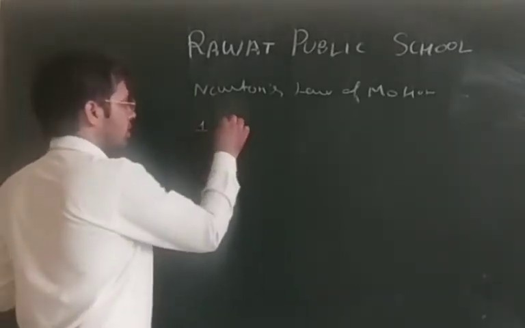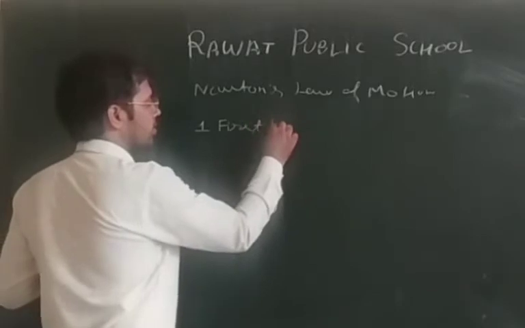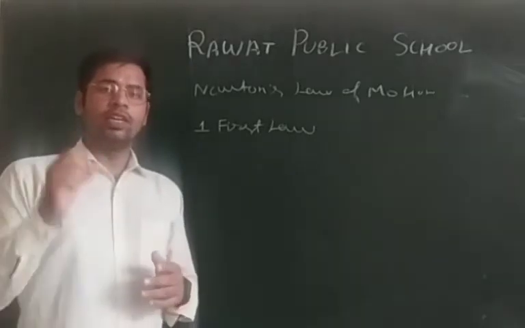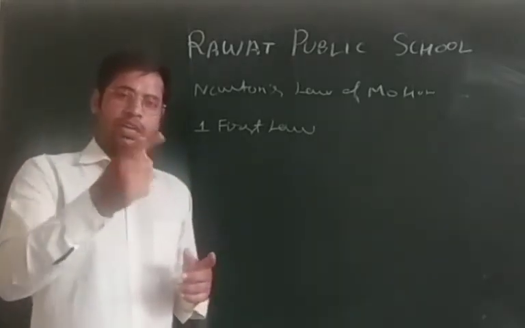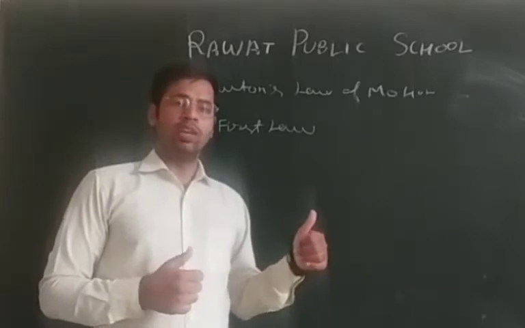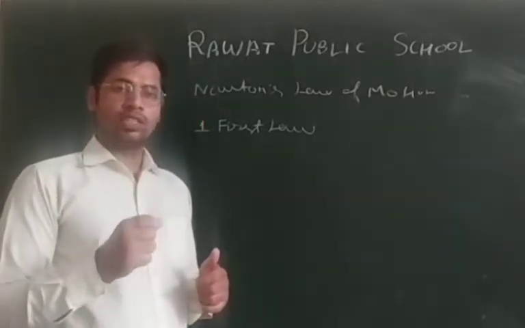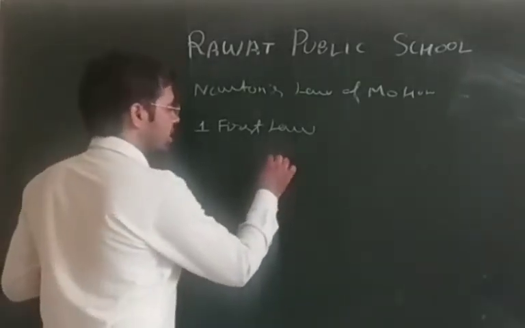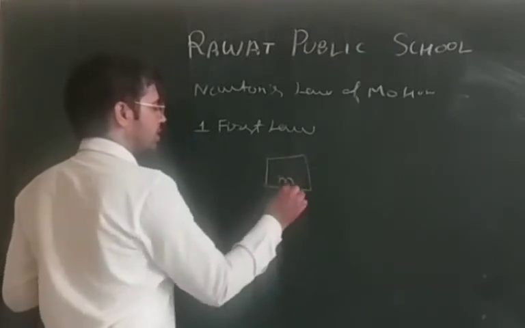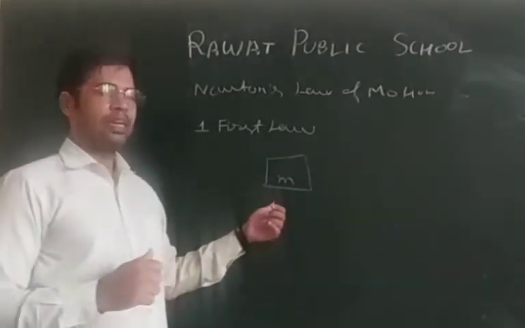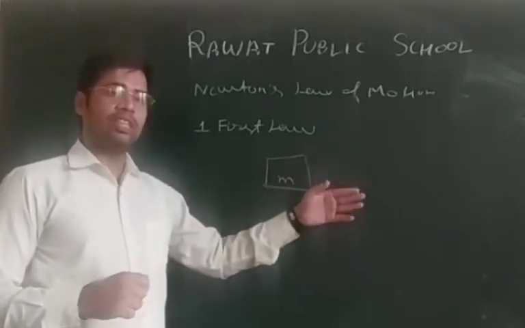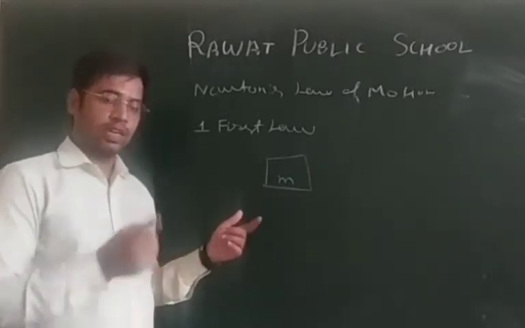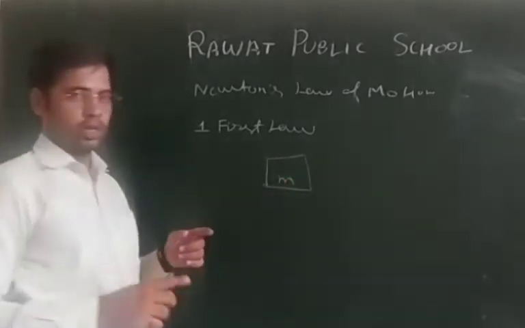Okay, the first law says that Newton's first law of motion says that a body at rest will remain at rest, or a body in motion will remain in motion until and unless an external force is applied over the body. That means, let's suppose we have a body of a particular mass, and if no external force is applied, then if the object is moving, it keeps on moving, and if the object is at rest, it will remain at rest until and unless we apply a force over it.